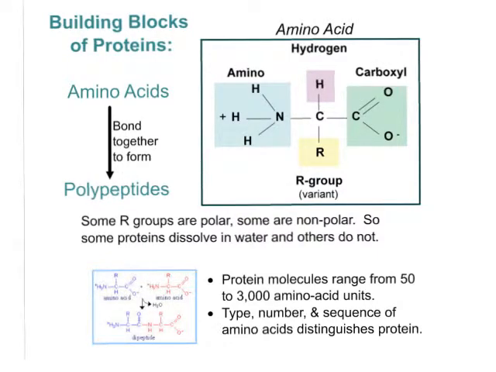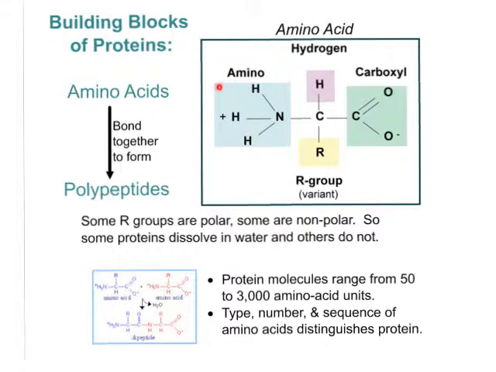So let's look at what the building blocks of proteins are. What is their structure? Proteins are made out of amino acids. That's the fundamental unit that makes up proteins. What is an amino acid? Well, right here we have an example. This is the chemical structure of an amino acid.